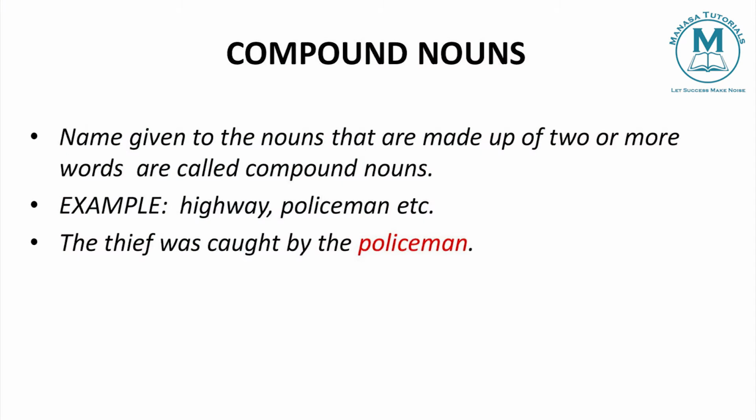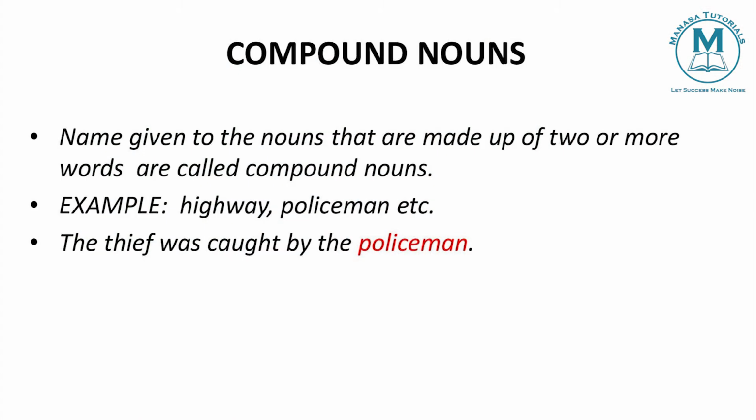What is that? Compound noun. A compound noun is a name given to a noun that is made up of two or more words. Any noun made up of two or more words is called a compound noun. What are the examples? See, mother-in-law. Here, how many words are we using? Mother, one noun. In, one preposition. Law, again a noun. So this is mother-in-law.